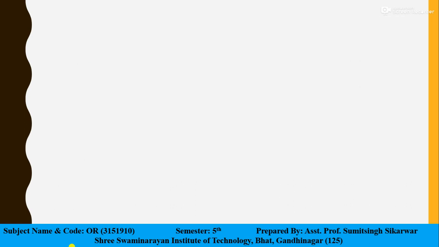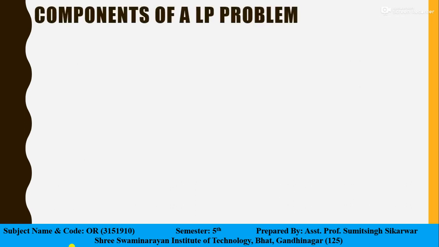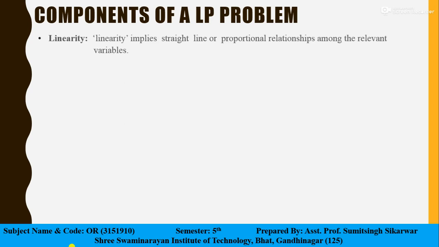Now let us understand the components of a linear programming. So, a linear programming has basically 6 components. First component is linearity.